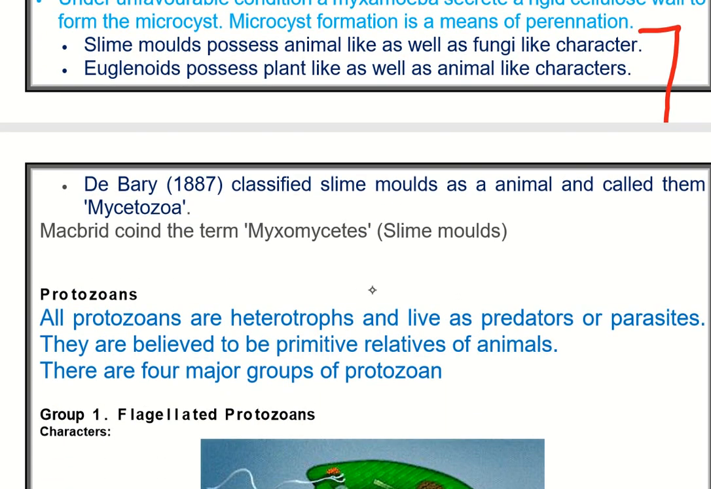And this is the name of a scientist, that is De Bary, who classified slime molds as animals and called them mycetozoa. Then Macbride coined the term myxomycete. Myxomycete is the scientific term for slime molds.